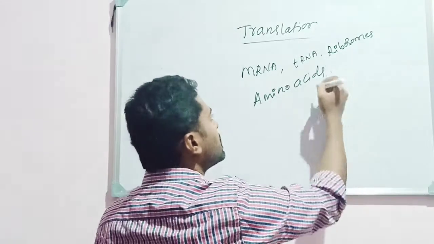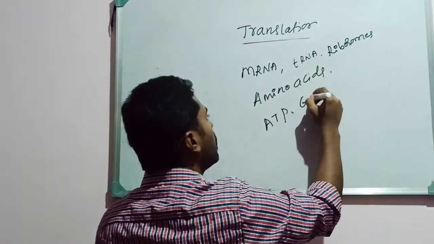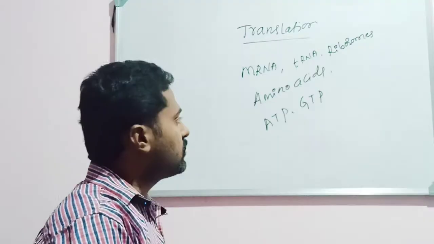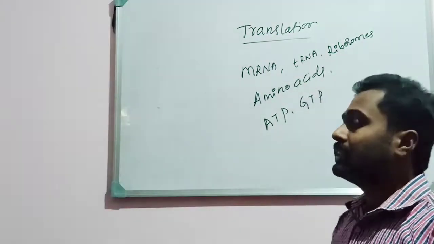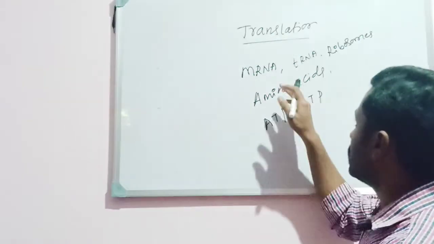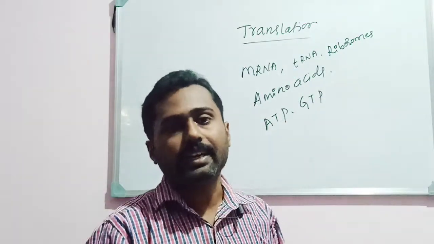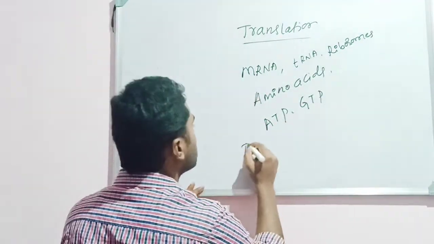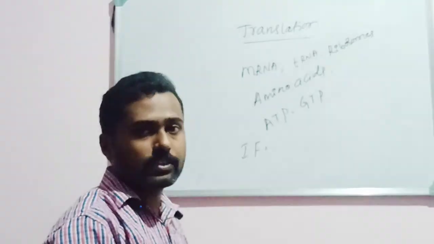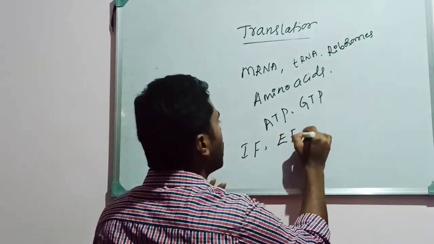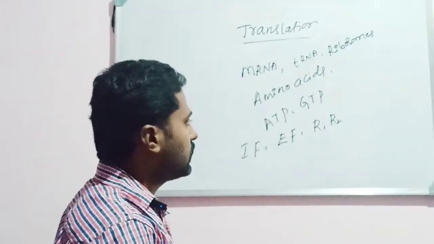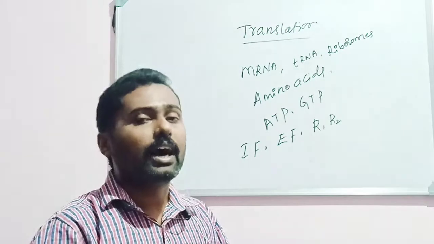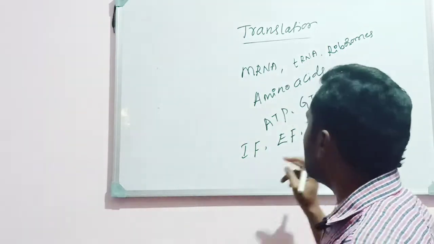Similarly, it needs energy like ATP and GTP. It requires energy in the form of triphosphates, that is adenosine triphosphate and guanosine triphosphate. Besides that, there are proteins and enzymes required here, like initiation factors. IF means initiation factors. Similarly, EF means elongation factors. And similarly, the termination proteins like R1 and R2 are the terminating or releasing factors. Here R refers to releasing factors. So they are the requirements.